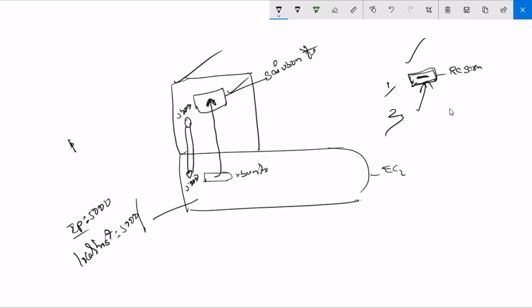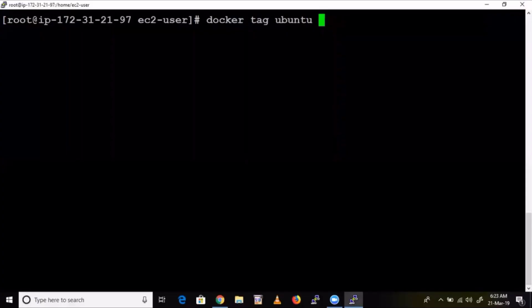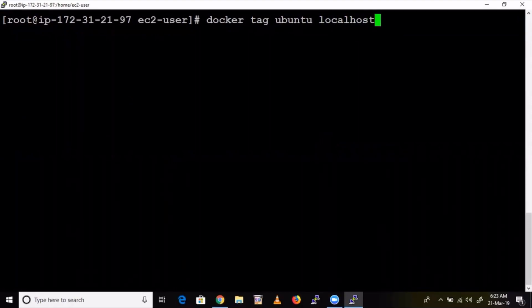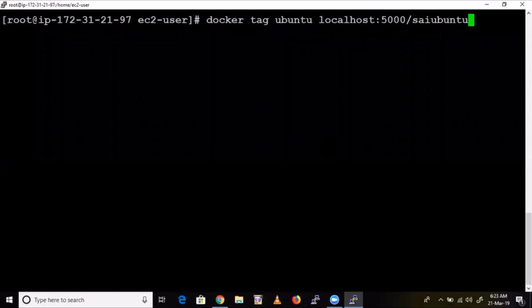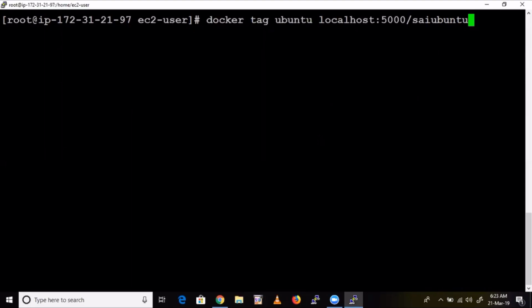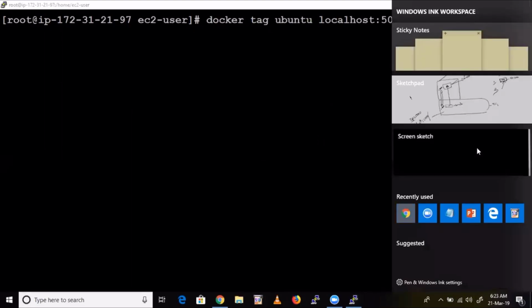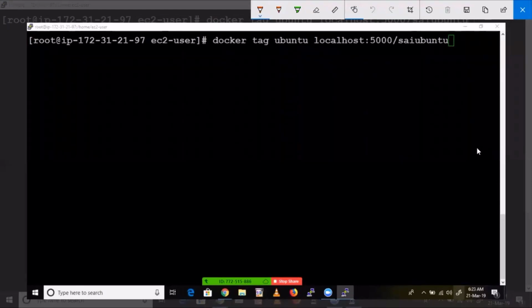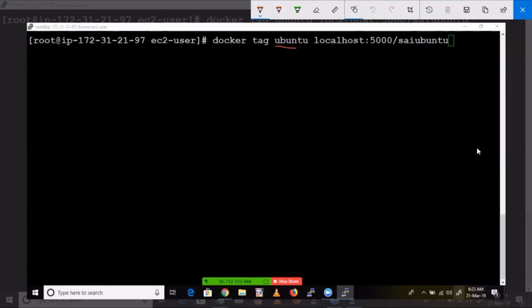And give that name. I'll show that. See here. This one. Localhost colon 5000 / Sai Ubuntu. Okay, Docker tag. See it. Now I'll explain what actually I'm doing. For this image in my base machine, I am reserving this location in my container. That's why I'm giving a tag. Just I'm adding a tag of this one. For this image, I am reserving this space in my container.